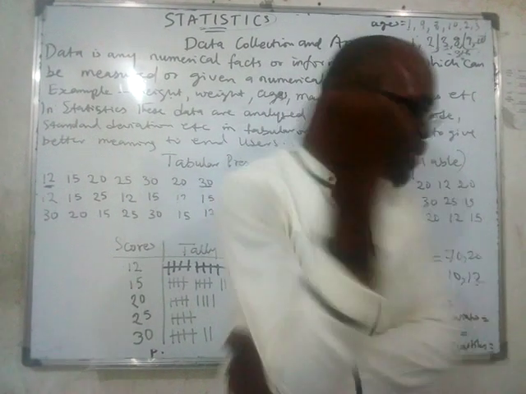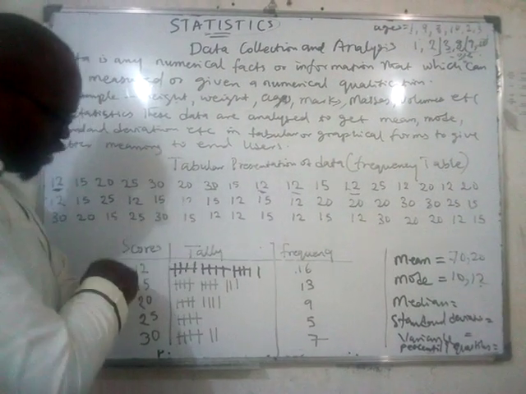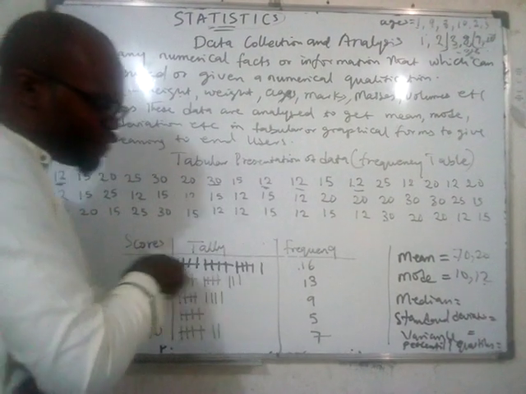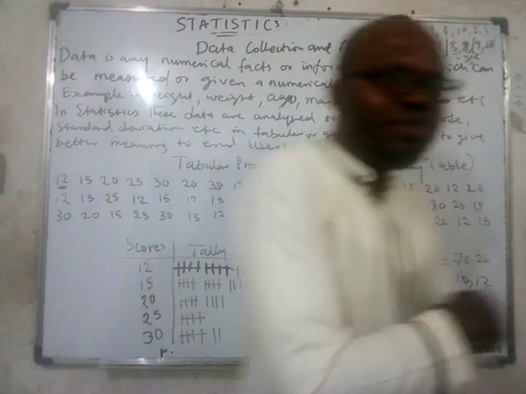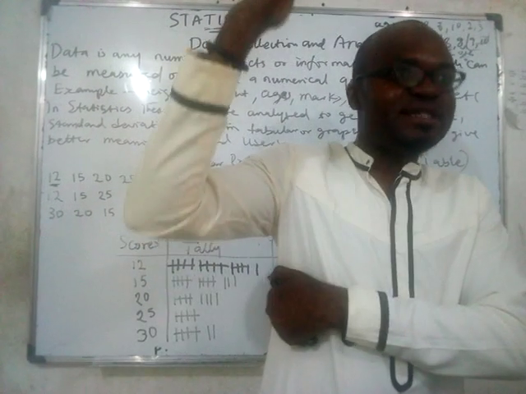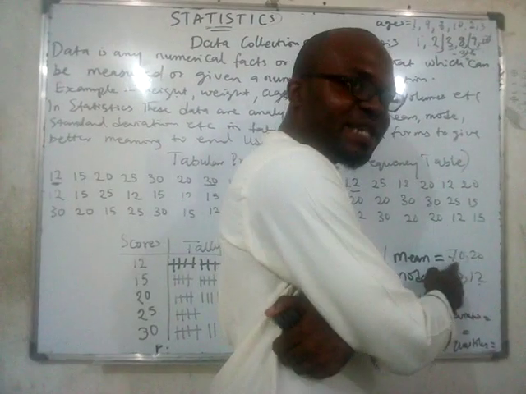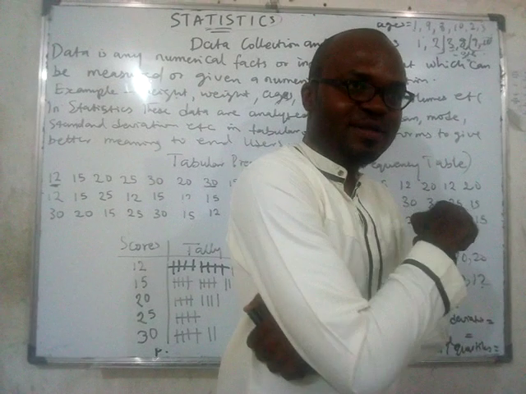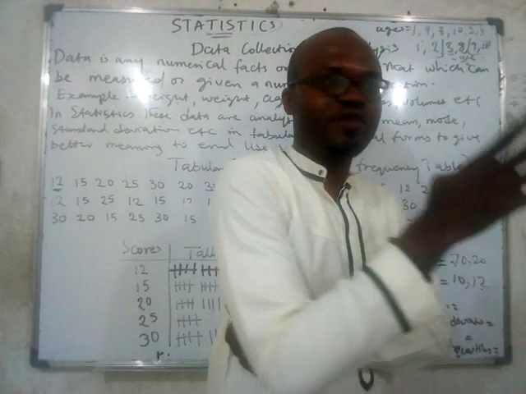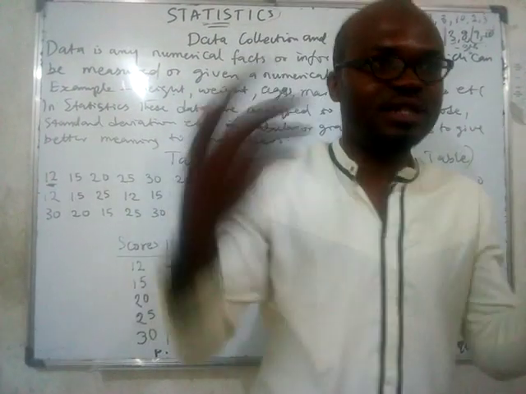Is that clear? Now, if you tell me that the mode is 12, will I be happy with a mode of 12? When you tell me that the mode is 12, you're telling me that most people got 12. Is it not? Because 12 is the most occurring. I will say, hey, the score is not good. Happy? But if you tell me that the mode is 30, I will say plenty of people scored 30. Can you see that? So you can see the mean is making sense. The mode is also making sense. Is that clear? So that's what we call averages. And that is what you do statistics for. You want to be able to use the data to calculate these averages, so that with these averages, somebody can make sense of what you're saying.